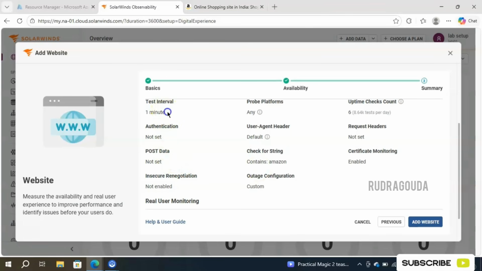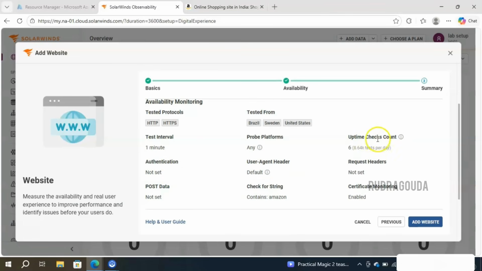Test interval is 1 minute. As I said, our website is going to check every 1 minute, and here it will give the uptime checks count. So 8.64k tests per day it is going to do. And authentication set, we have not set anything. So if you want to provide any username and password while checking the availability of the website, you can do that part.